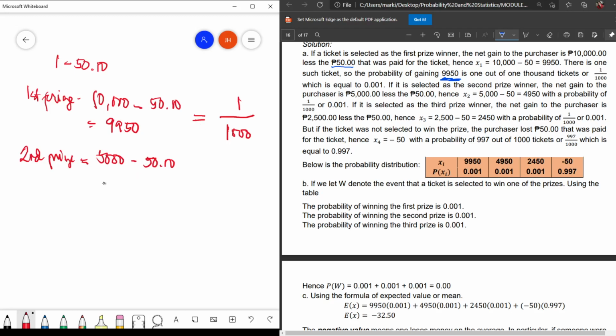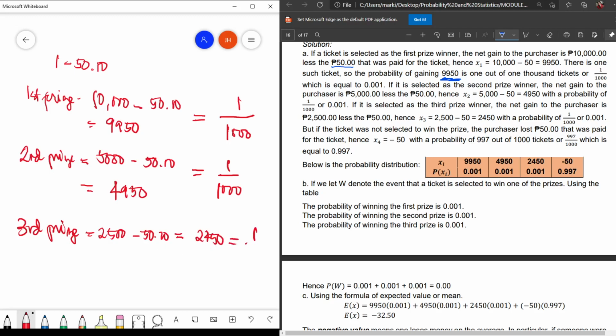So again, we have here 4,950, which is equivalent to 1 out of 1,000. And the third prize is how much? 2,500 minus 50 pesos, so you have 2,450, again with a probability of 1 over 1,000. Those are your chances to win the first, second, and third prize.